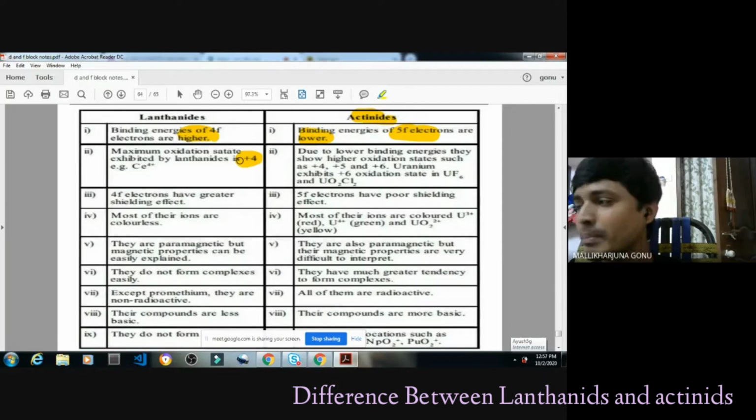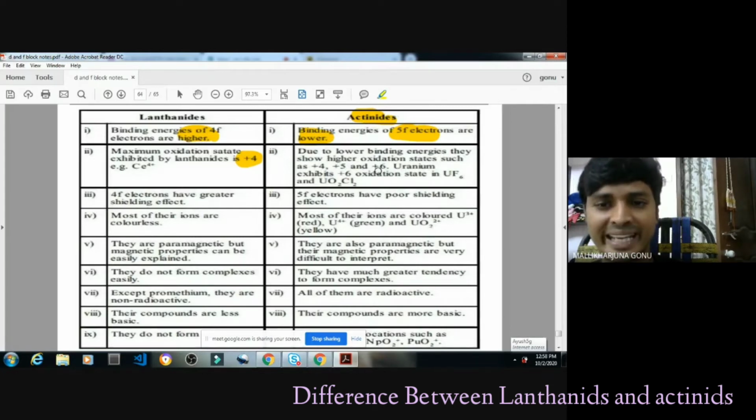What is the oxidation state of manganese in KMnO4? Mn is +7. That is the maximum oxidation state. Whatever the in-between number of electrons, the middle one, that is the maximum oxidation state. But here it shows only +4. So what is the case with the actinides?